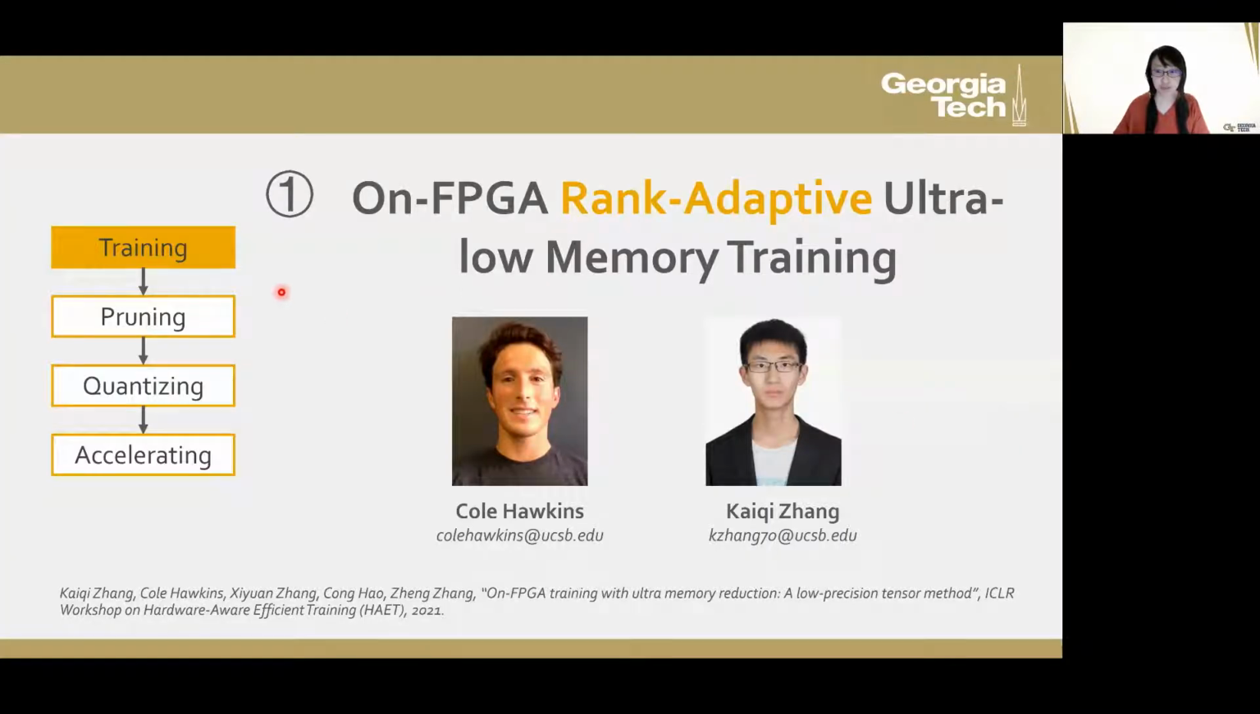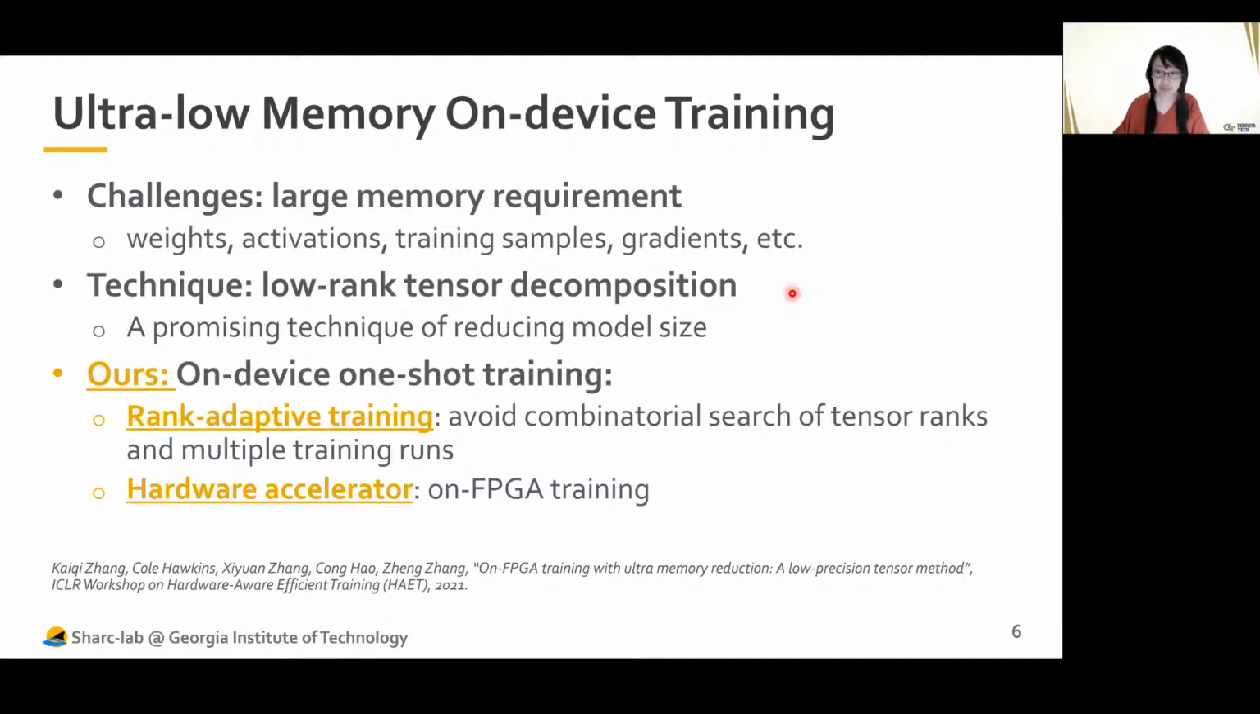So this is the first work, On-FPGA rank adaptive training using ultra-low memory. This work is collaborated with Cong and Kaiqi from UCSB. Training on the edge recently has been attracting a lot of research interests for privacy and security concern. It is also very challenging because it has a large memory requirement, including the model weights, activations, training samples, and gradients. There is a promising technique called low-rank tensor decomposition that can largely reduce the model size.